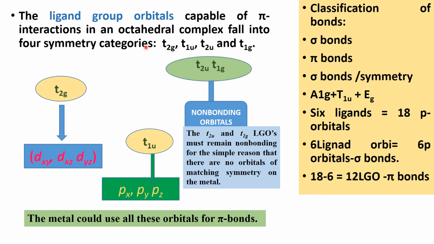For the metal and the ligand to match the symmetries, T2g of ligand group orbitals and T2g of the metal orbitals will overlap, and also T1u of ligand group orbitals and T1u of the metal may overlap, but T2u and T1g remain non-bonding orbitals. There is no matching symmetry on the metal. So T2g and T1u could use the orbitals for pi bonding interactions.